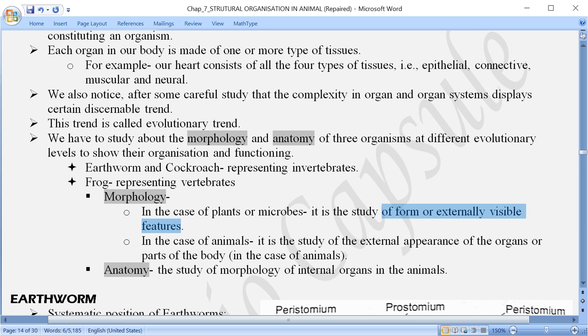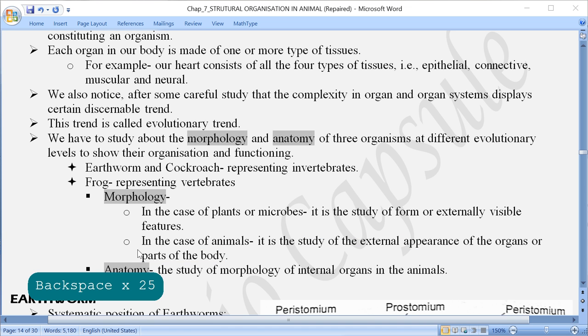In case of animals, a little bit of difference is there. You can note down that this is actually the study of external appearance of the organ or the part of the body. In case of animals, morphology refers to the study of external appearance, मतलब बाहर से वो कैसा दिखाई पड़ता है. External appearance of the organ or the parts of the body, especially in case of animals.